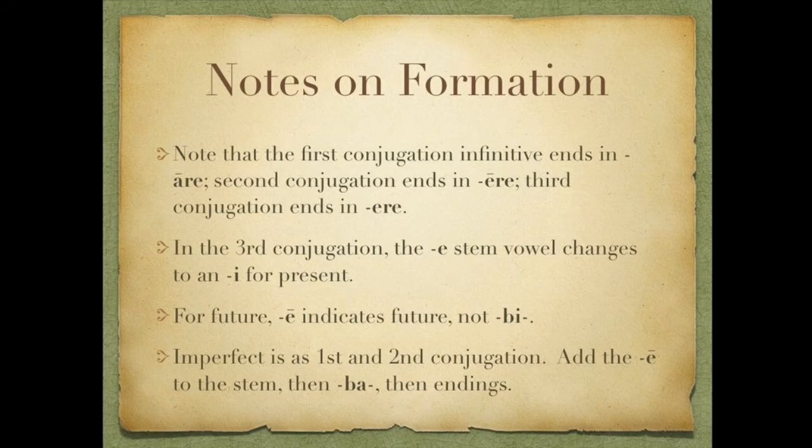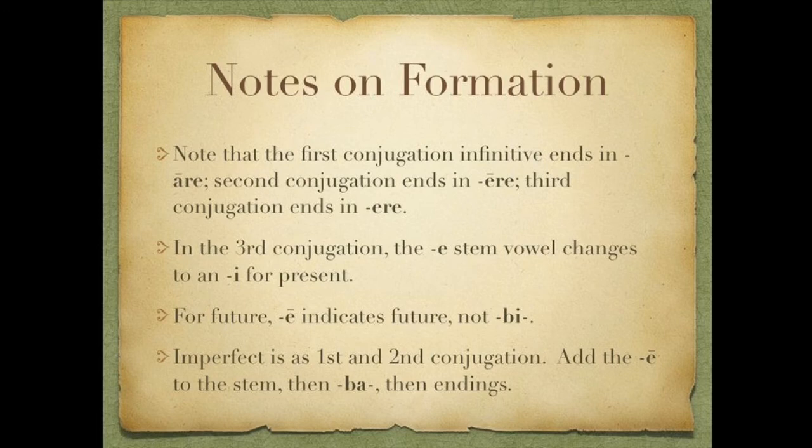So just some things to take note of here. Remember, for first and second conjugation, it was very easy to memorize which ones were which. ARE always indicated first conjugation. Long ERE indicated second conjugation. We'll have to keep in mind that third conjugation ends in short ERE. So long ERE second, short ERE, third conjugation.